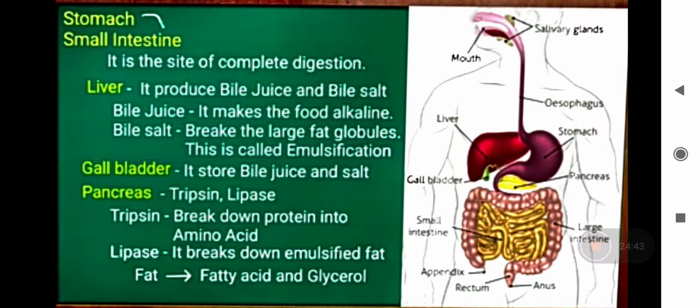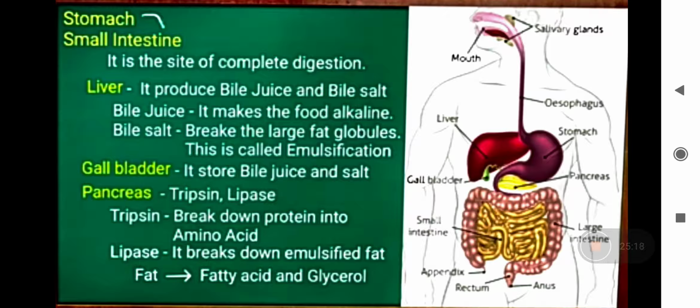Now the chyme, that is the partially digested food, has to enter the intestine. First, it will enter the small intestine. You know, children, the small intestine is the place where the digestion is completed. स्मॉल इंटेस्टाइन में आपका पूरा डाइजेशन का प्रोसेस जो है वो कंप्लीट हो जाता है. ठीक है. Now it is a site of complete digestion.